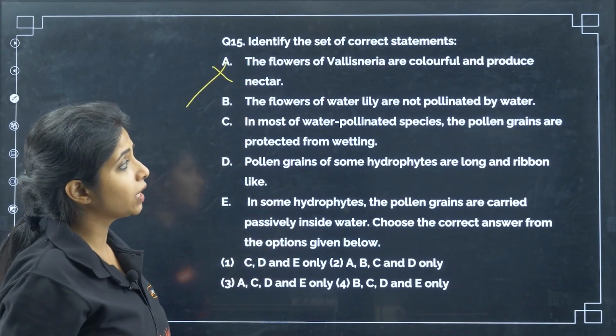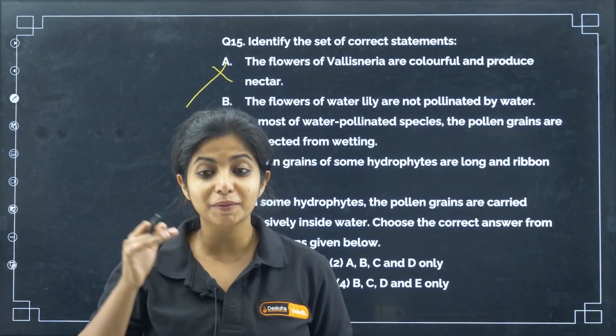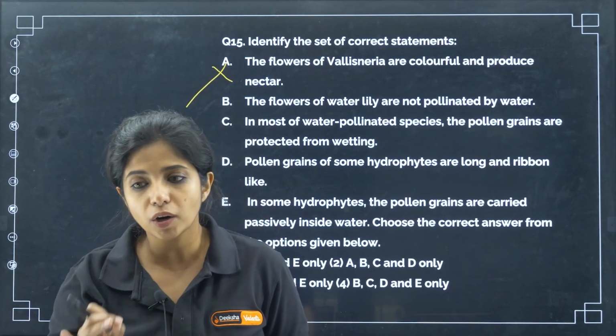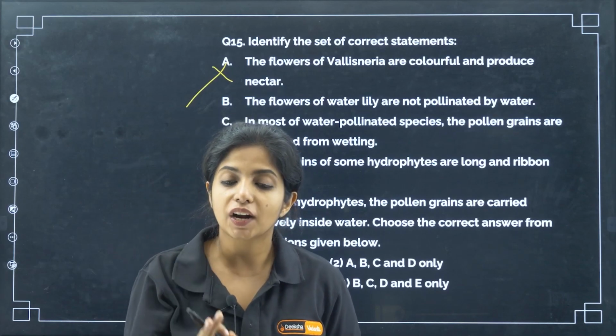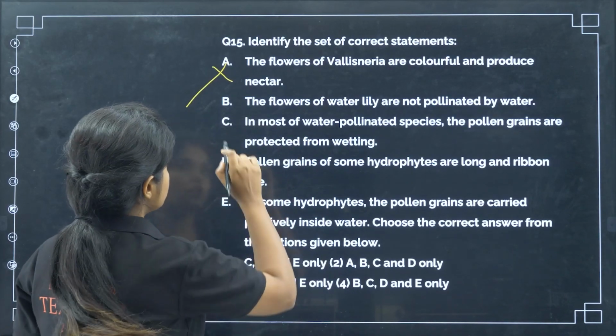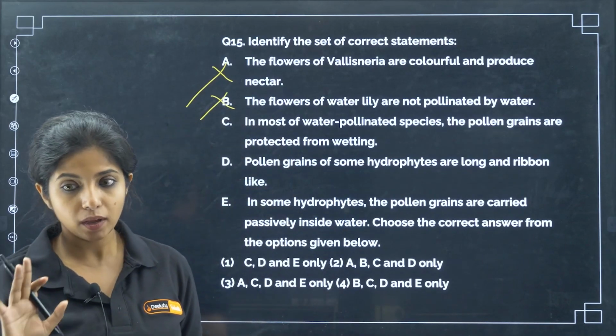Now, the flowers of water lily are pollinated by water. You might feel that water lily is in water, so it will be pollinated by water. No. Water lily and lotus, even though they are in water, are not pollinated by water. Please make it clear. So, this also would be wrong. It can be pollinated by wind and things like that, but not by water.